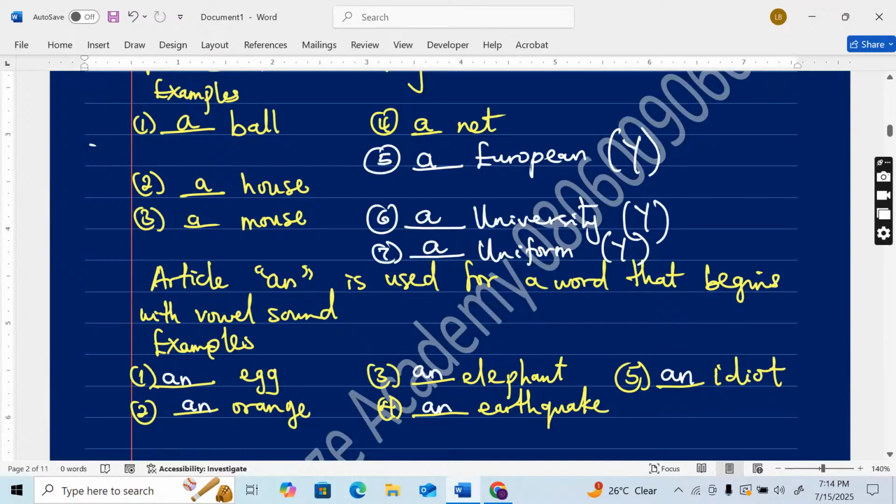Now let's go back to article "an". We have seen some examples: an egg, an orange, an elephant, an earthquake, and an idiot. Now, these articles A and an are called indefinite articles. That is, they are not going to identify something.